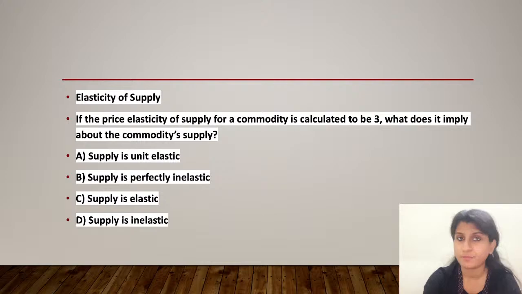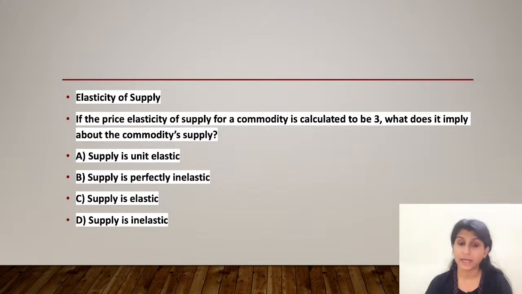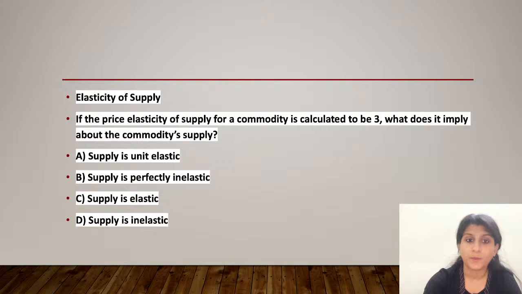So it is going to help us understand what this price elasticity means. When we are talking about the price elasticity of supply, what are the implications of it? Okay, let's see. If the price elasticity of supply for any commodity is calculated to be 3, this implies that the supply of the commodity is elastic. This means that for a given change in price, the quantity supplied changes by a proportionately larger amount. Therefore, the correct answer here is option number C.